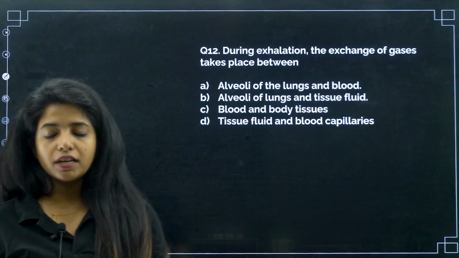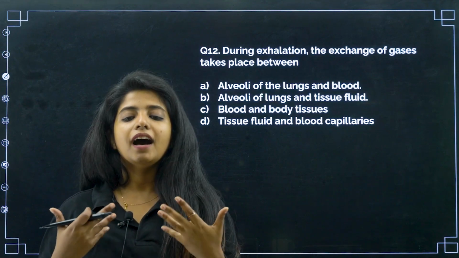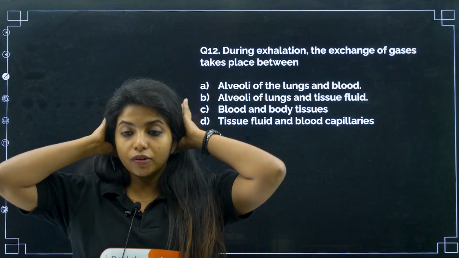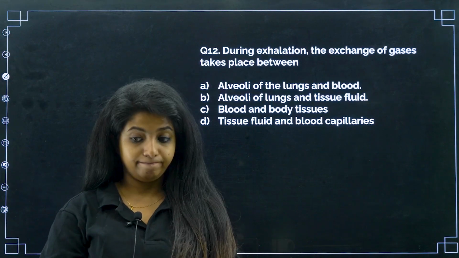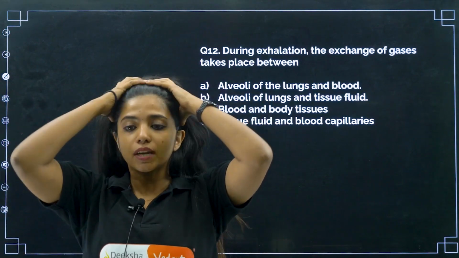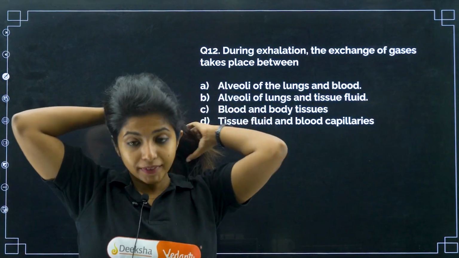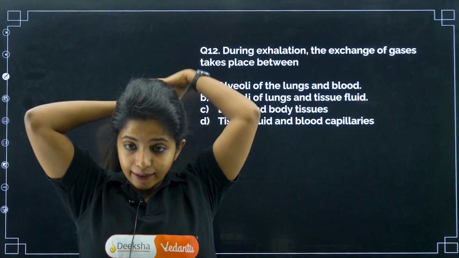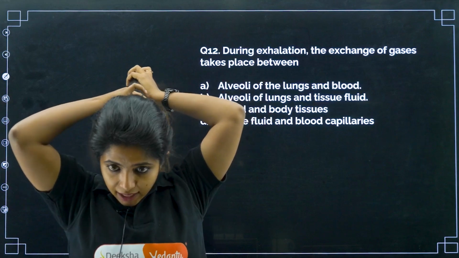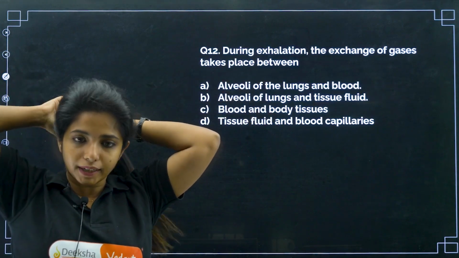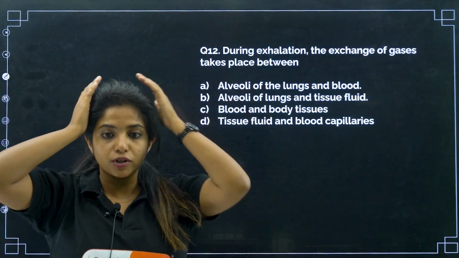Now, during exhalation, when we breathe out, the exchange of gases takes place between what? Tell me. Alveoli of lungs and blood, alveoli of lungs and tissue fluid, blood and body tissues, or tissue fluid and blood capillaries. What do you think is the answer for this question?